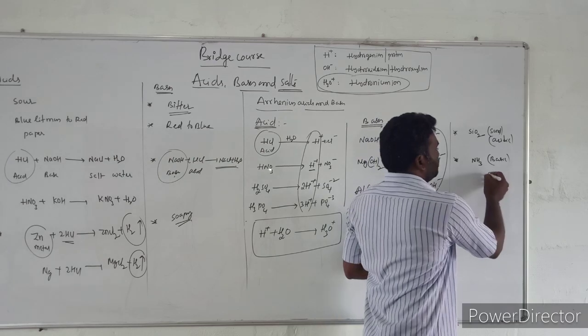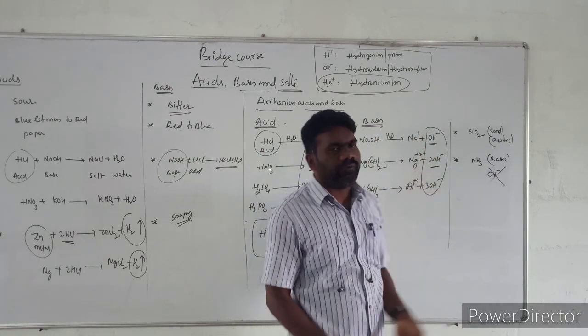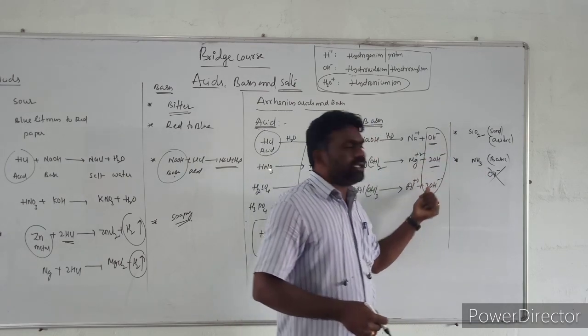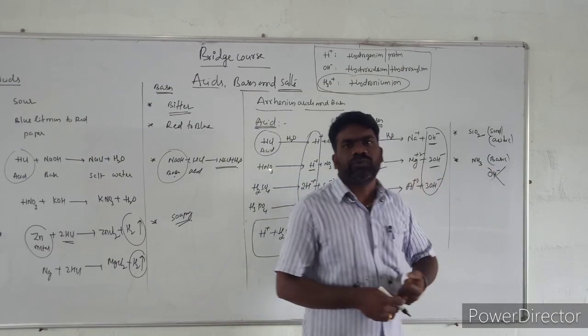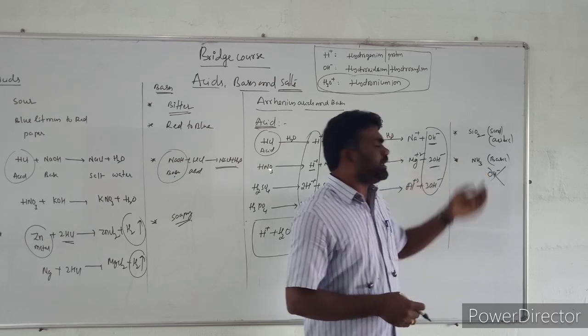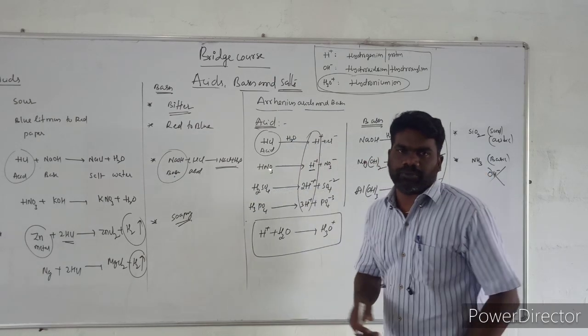But here there is no OH- ion. Oxygen is not there at all. How will it liberate OH-? According to Arrhenius, a base must produce OH-, but ammonia is unable to produce OH- ions. So according to Arrhenius, ammonia is not a basic compound, but actually ammonia is a basic compound.